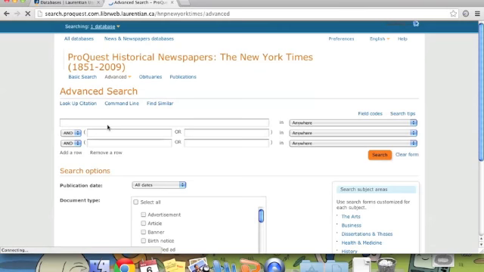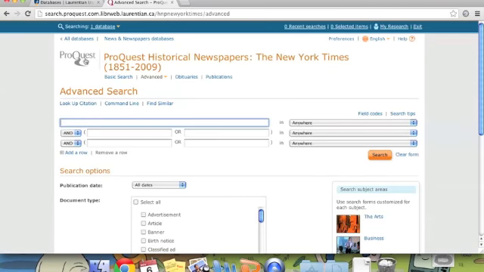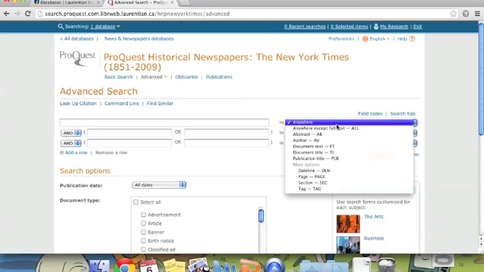So after it's verified my credentials, you'll see that it looks very familiar to a number of our other databases, and that's because it's hosted by ProQuest. I'm a huge fan of this. It's very easy to search. We've got our basic search box here, and in this column it'll tell us where to search. So anywhere, which is probably where we're going to be focusing our attention, the abstract, the author, the text itself. And we have all these other options here, which you don't really need to worry about too much.